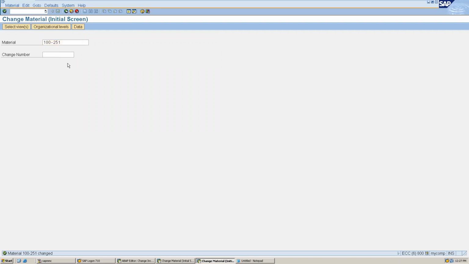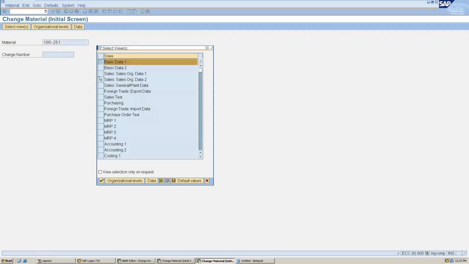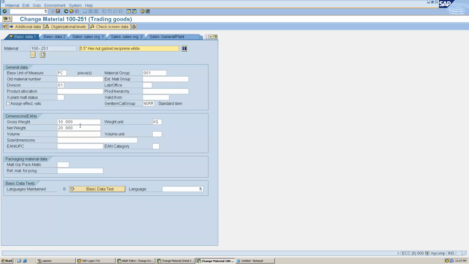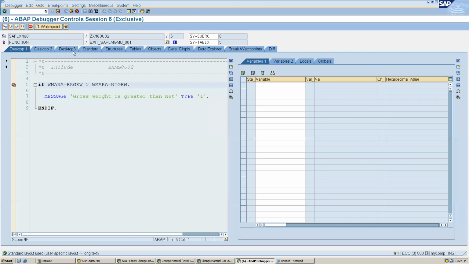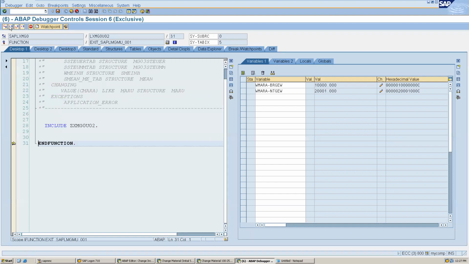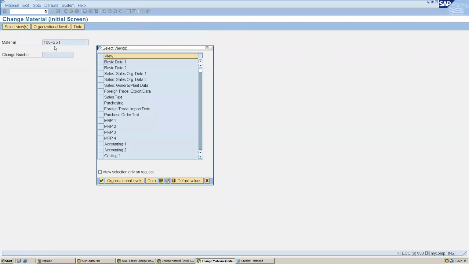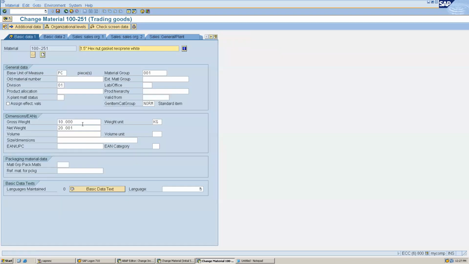Let me try again. For example, I'm making it 1 and clicking on save. So the net weight is greater than... gross weight is greater than, so it is not coming inside, right? Hmm. So I have to do it another way.